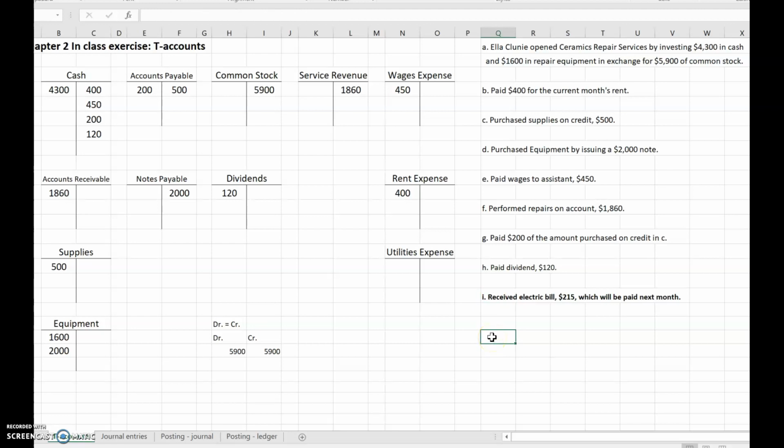And so we got our electric bill. We've incurred expenses because we've used up electricity. So we've incurred the expense. Expenses, we said we only put amounts on the debit side of the T because that's their normal balance and they only go up. But we're not paying it. It's not going to be cash. We owe ComEd for our utilities. So our accounts payable is going to go up. Accounts payable is a liability, normal balance credit, so it goes up on the credit side of the T.